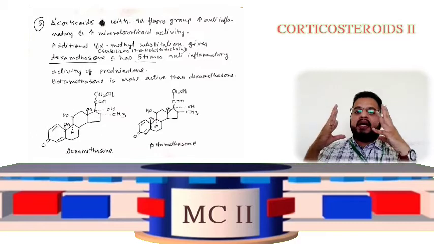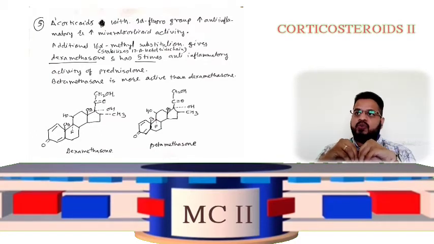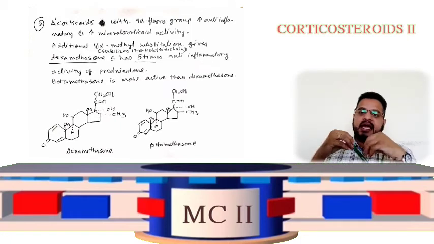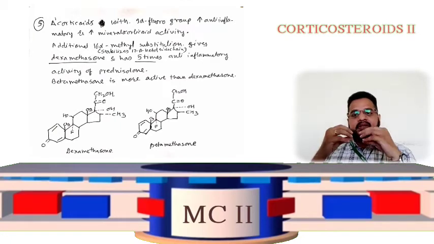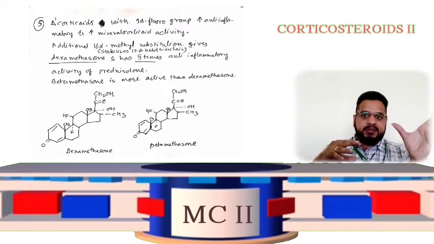So the delta 1 corticoids with a 9 alpha fluoro group increase the anti-inflammatory and the mineralocorticoid activity. Additional 16 alpha methyl substitution will give dexamethasone.